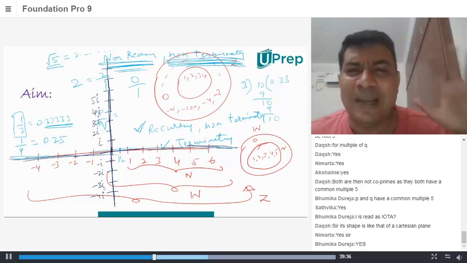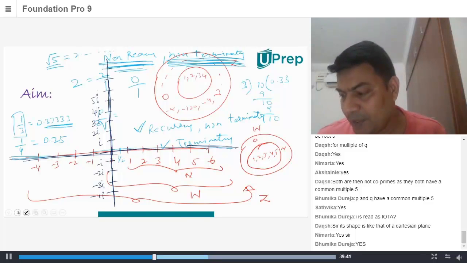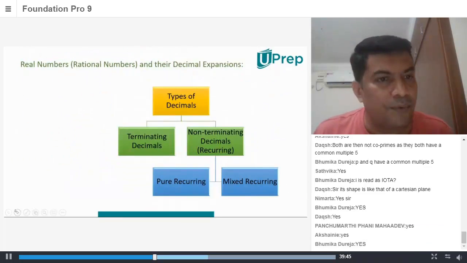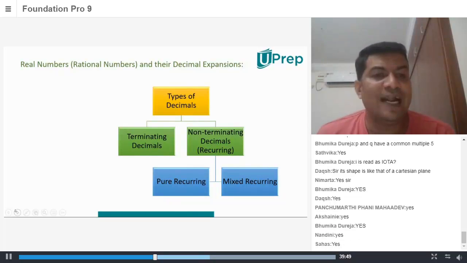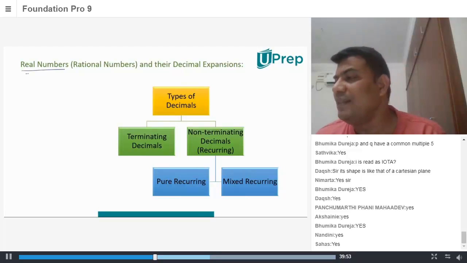If you have understood, mention yes in the chat box quickly. Yes, sir. Brilliant, brilliant, brilliant. Wonderful. So that leads us to types of decimals, real numbers, and their decimal expansions.